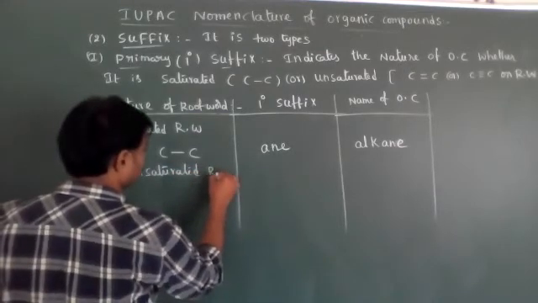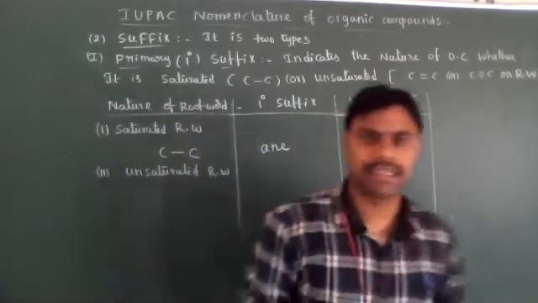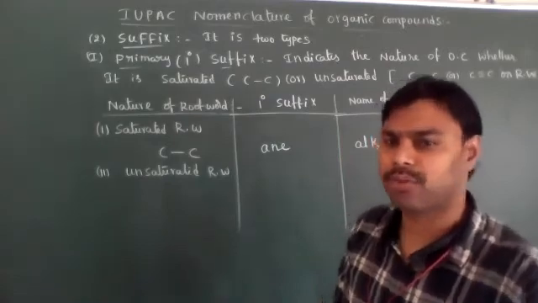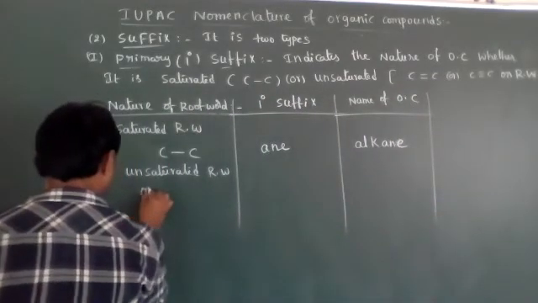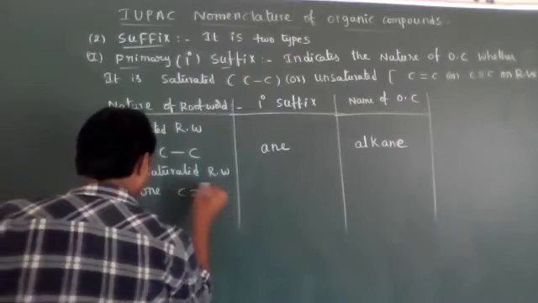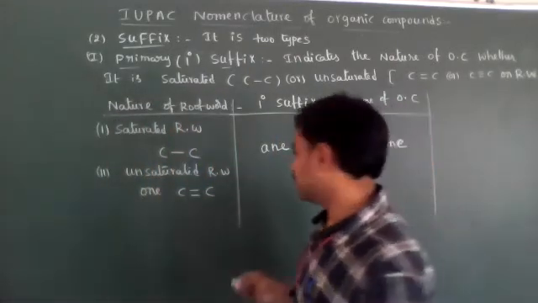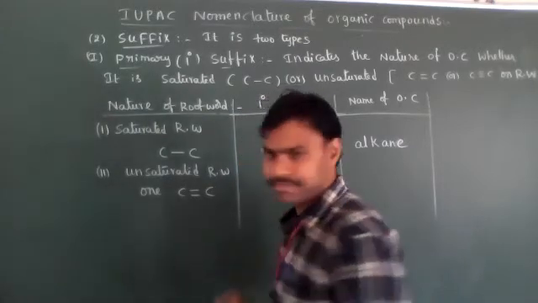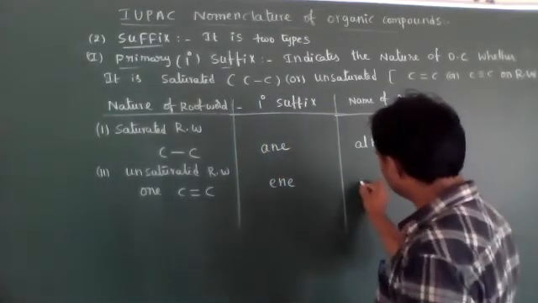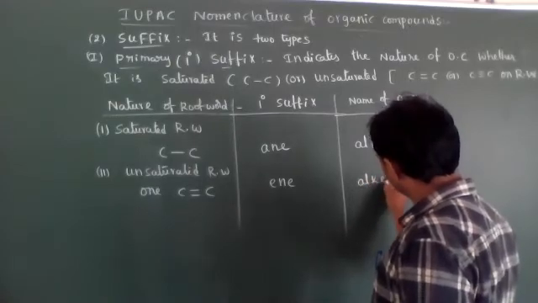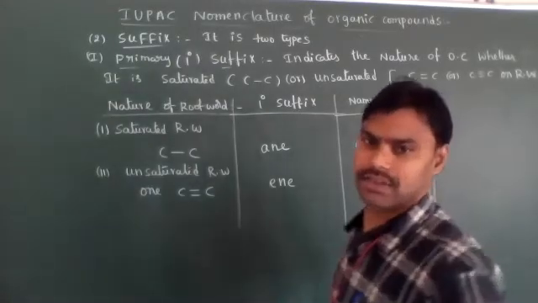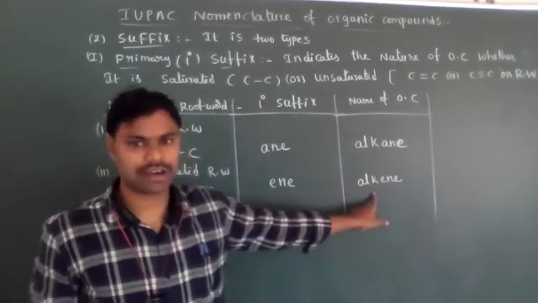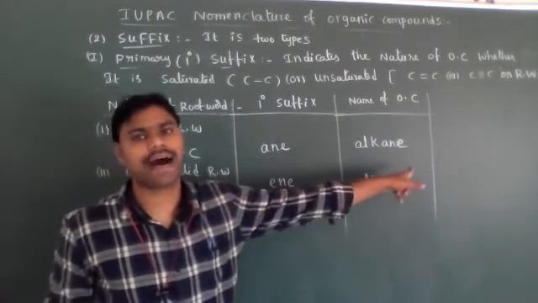Unsaturated root word is present. So the given organic compound contains unsaturated root words, meaning double bonds or triple bonds are present. Meaning one carbon and carbon double bond is present. Its primary suffix name is ENE. Now you have to add alkenes. What we are calling an organic compound having only one double bond is called alkene. All single bonds, that is called alkanes.